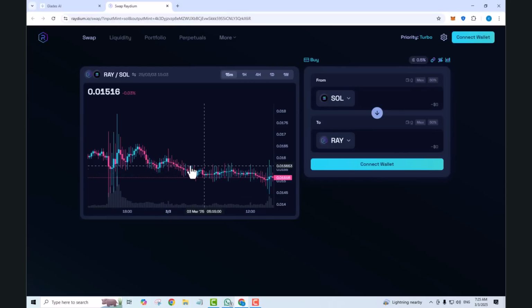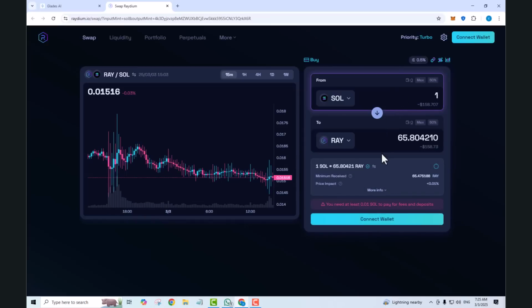So suppose I put here one. For one Solana you can see the token amount shown here is 65.804210, and its minimum received is 65.475188 RAY, and price impact is 0.01. Here you can see its last 24 hours volume.